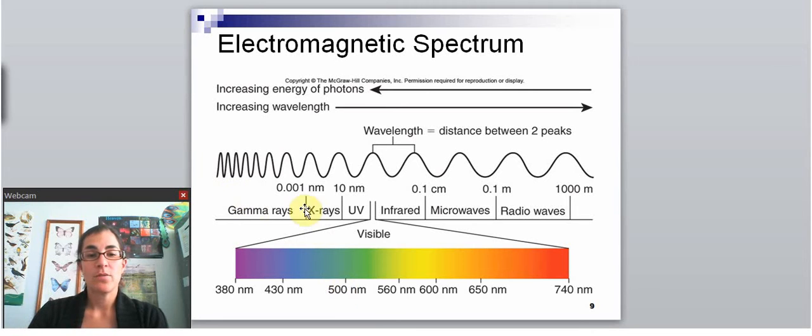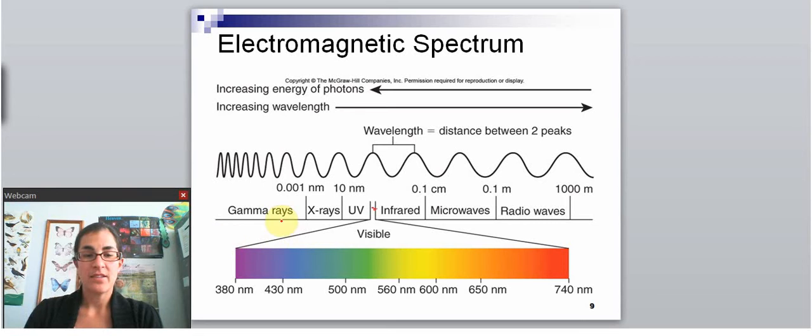So this is the electromagnetic spectrum. So this includes all kinds of electromagnetic energy. So as I mentioned earlier, microwaves are part of this. Radio waves are as well. Infrared, if you've heard of that type. UV, X-rays, gamma rays, which are given off by radioactive materials. And then this little tiny section here is visible light.